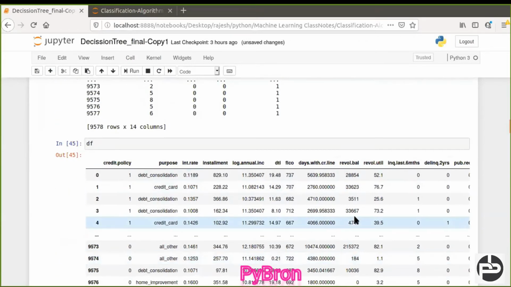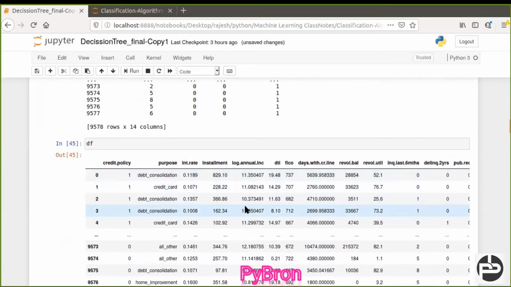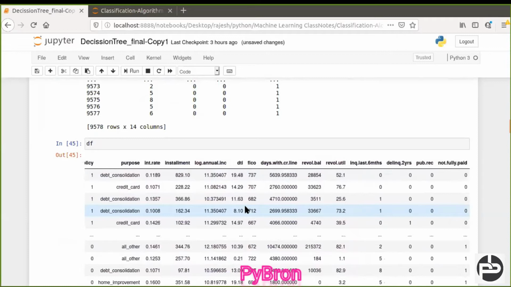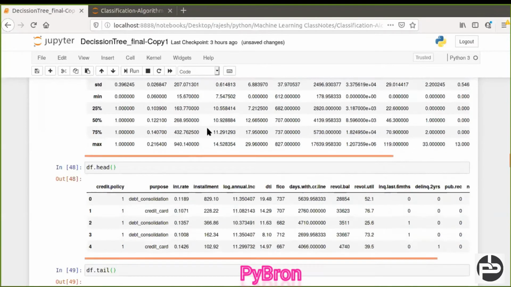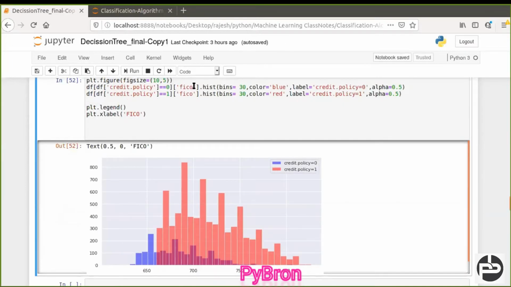Credit policy 1 means that the person fulfills the criteria, and 0 means they did not match the criteria. And there is one more thing, FICO. FICO is nothing but the credit score, you can say.